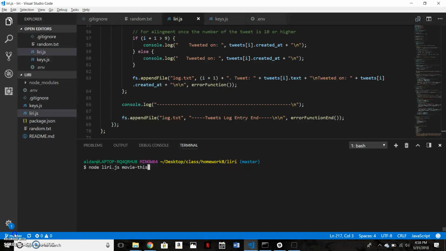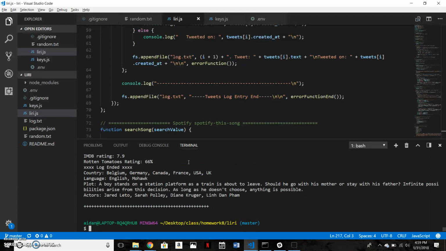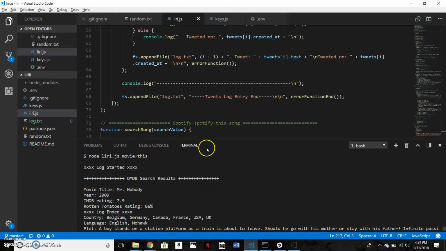The code can be found at my GitHub, Aiden Clementi at github.io, the repository LIRI. We will just start with the commands. One of the commands is movie this. If you hit enter and don't put in any movie title, the default is Mr. Nobody.